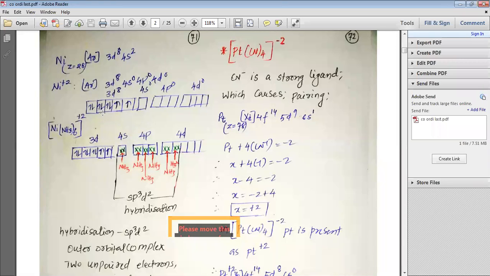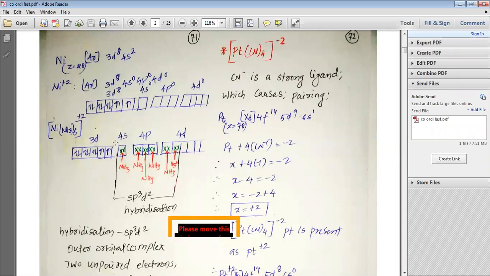Of these, 6 electrons are paired, so 3 orbitals of 3d are paired, whereas 2 orbitals of 3d have unpaired electrons. Then we have 4s, 4p and 4d.